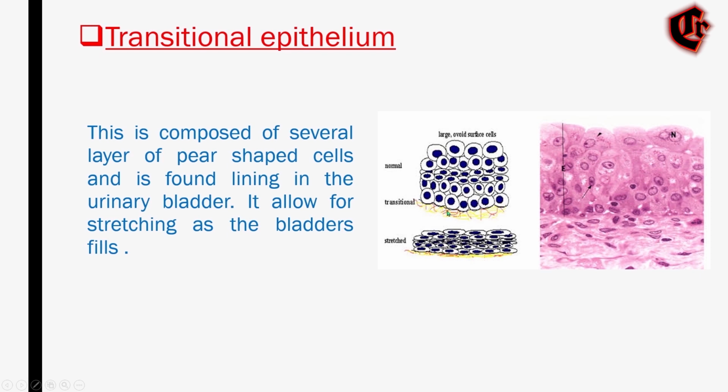And also these tissues are found in the lining of the urinary bladder, and because of these epithelial cells they will allow the bladder to stretch when the bladder fills. This is all about the transitional epithelium.